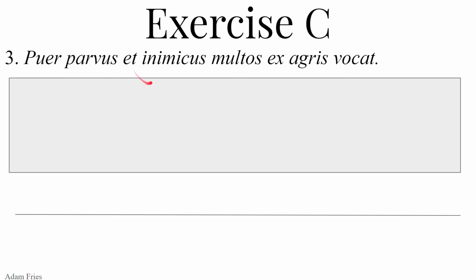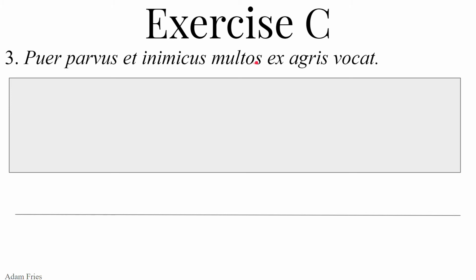Et, conjunction, is joining the adjective inimicus with the adjective parvus. Parvus et inimicus. He is small and inimicus, hostile, unfriendly. Inimicus, nominative singular masculine, modifying puer. So a small and unfriendly boy. Multos is doing something to this accusative, plural masculine, multos, multa, multum.